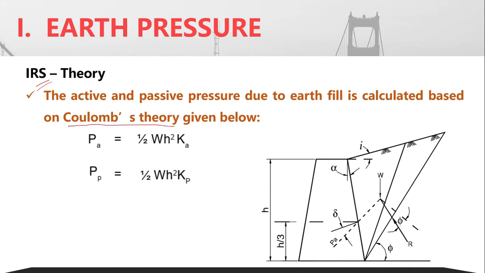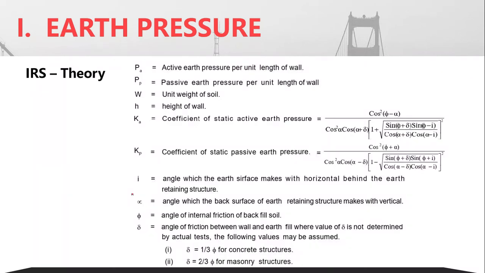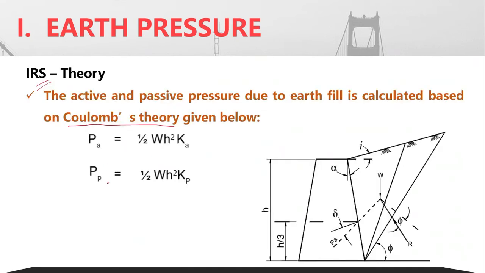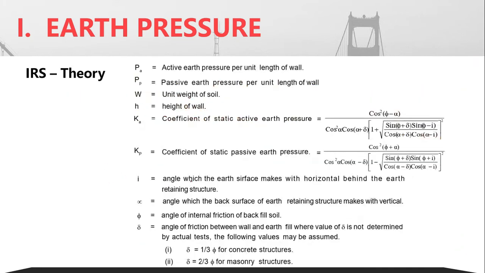So the active pressure and passive pressure have been given here as per Coulomb's theory. And what are the values of PA, PP, WH, KA, KP, all these have been given. KA, KP, as you know, are the coefficients of active and passive pressure. The corresponding equation, if you have studied earlier, has also been given to you.